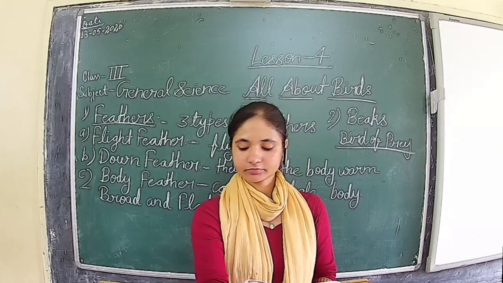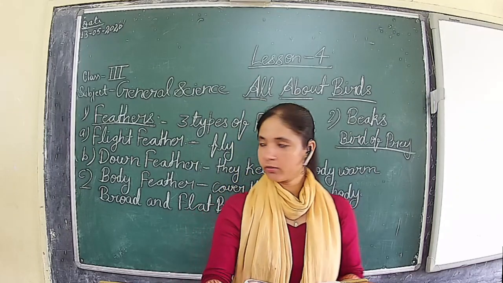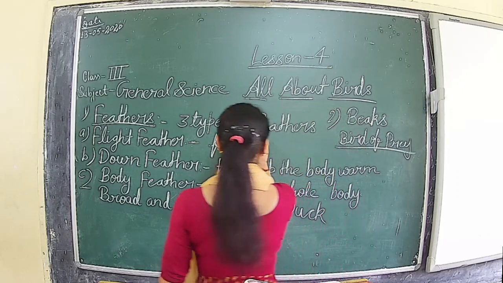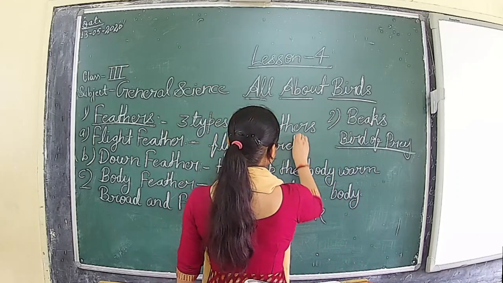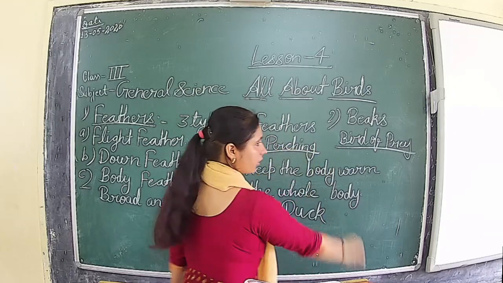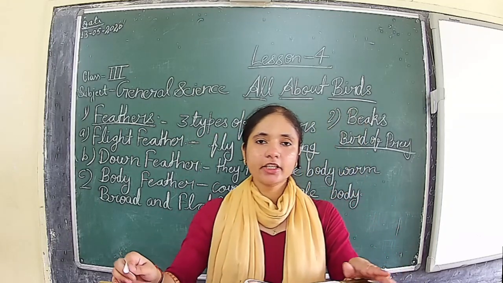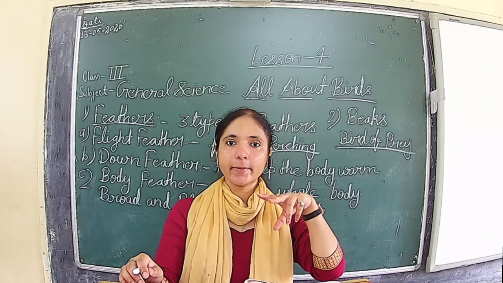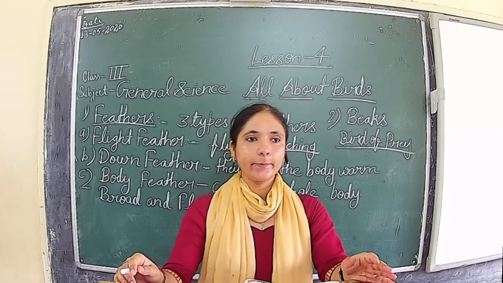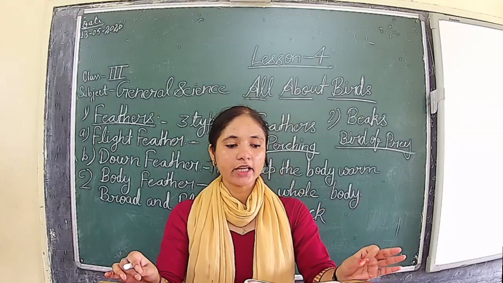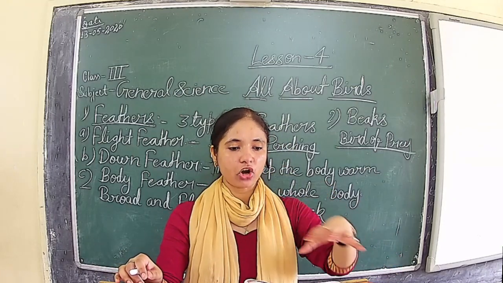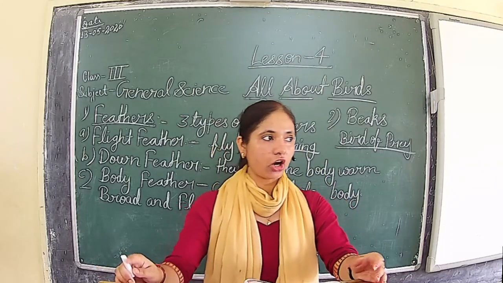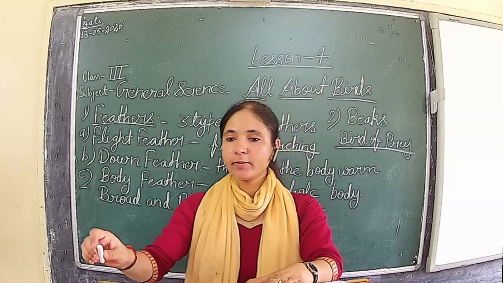So first is the perching bird. A perching bird has 4 toes, three in front and one at the back. The toes help the bird to hold the branch of a tree very firmly. These are called perching birds.